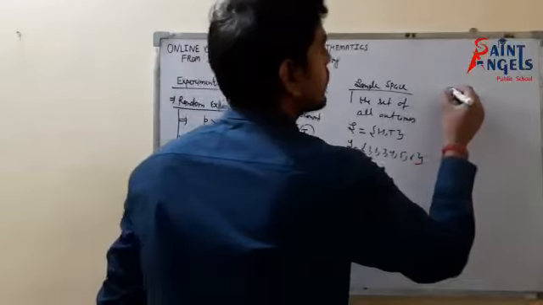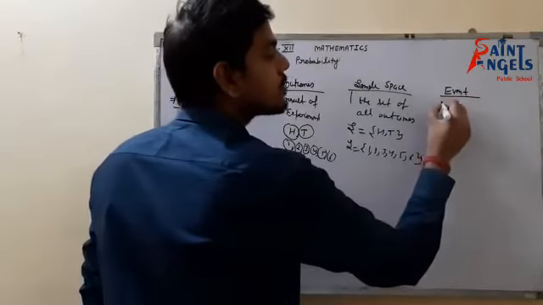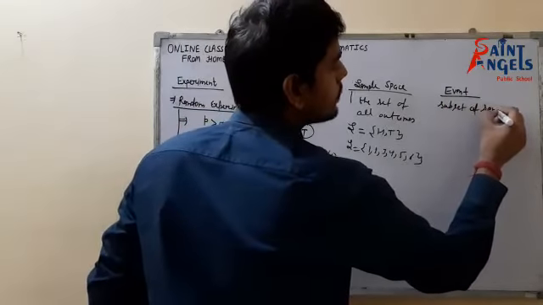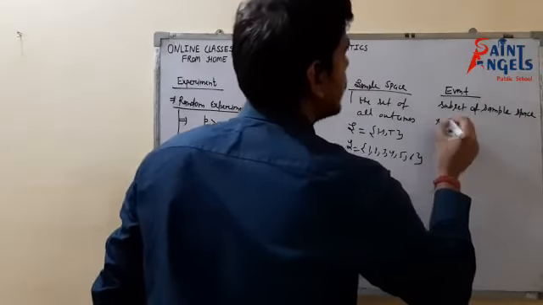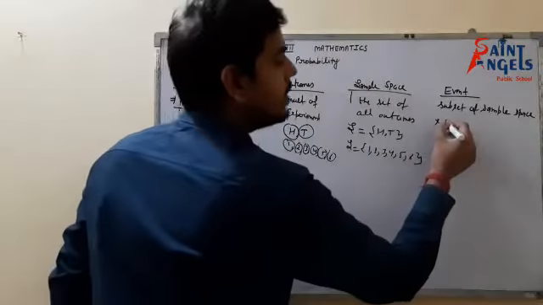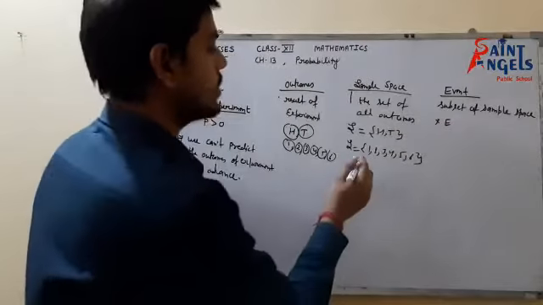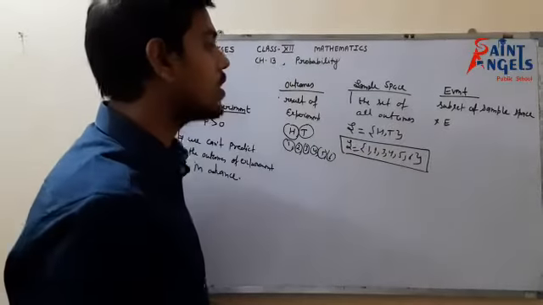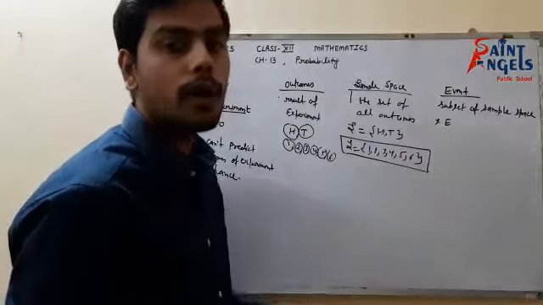Now the next term is events. An event is a subset of the sample space, and we denote it by letters such as E, E1, E2, F, G. Suppose in the case of rolling a die, E is the event of getting odd numbers.